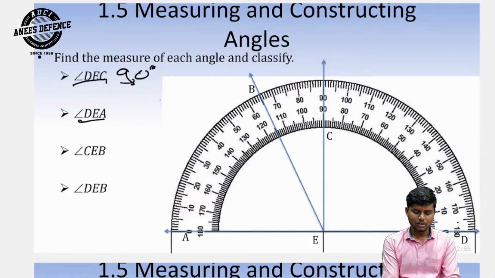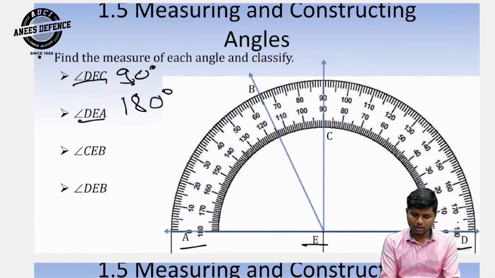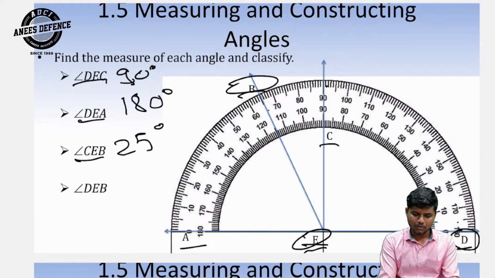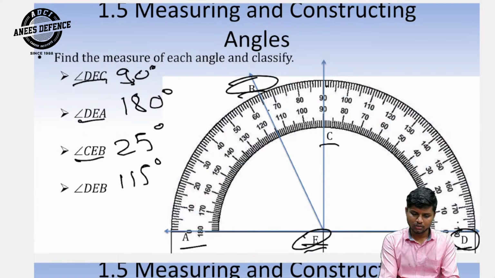And angle DEA is a straight angle, which means 180 degrees. Then angle CEB, from this to this, is equal to 25 degrees. And angle DEB is 115 degrees, which is our answer.